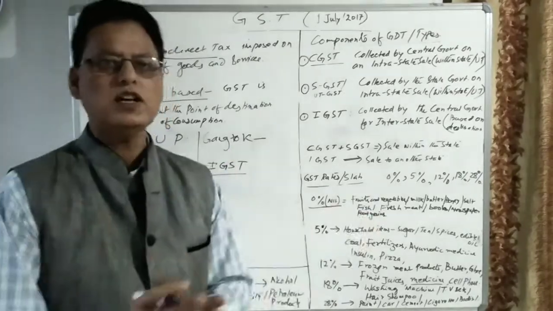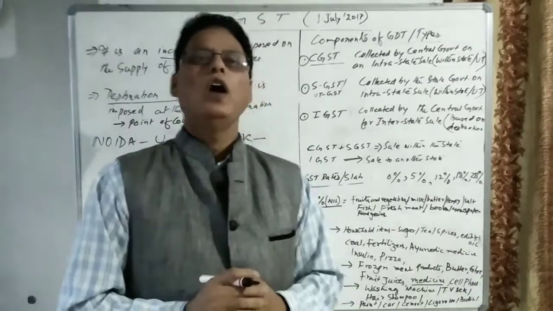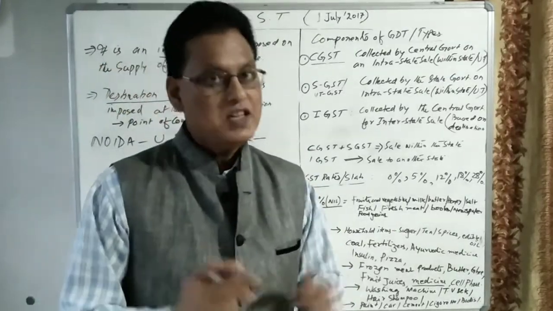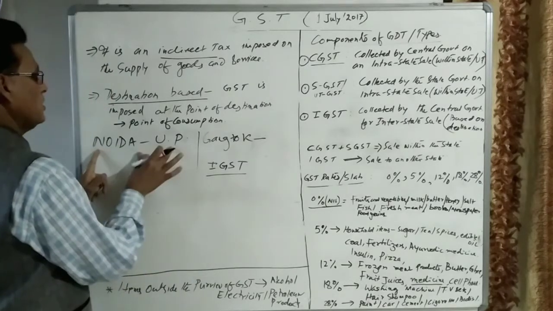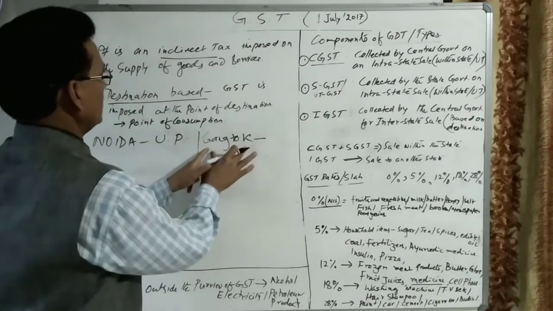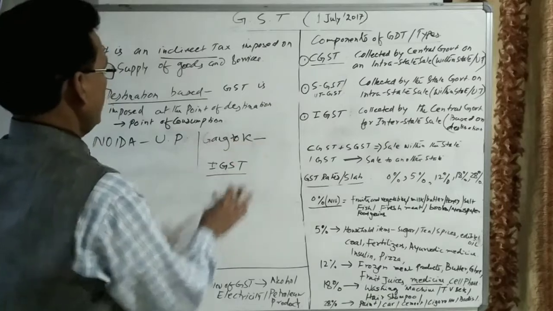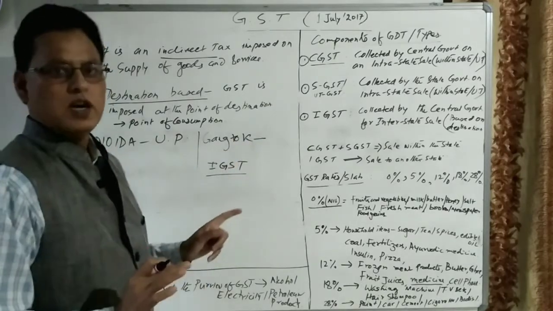Integrated means interstate GST. So the goods are produced in Uttar Pradesh, transported to Sikkim and sold to a consumer of Sikkim.